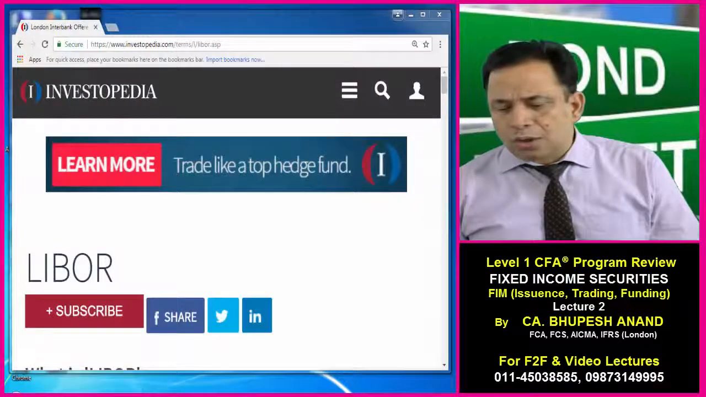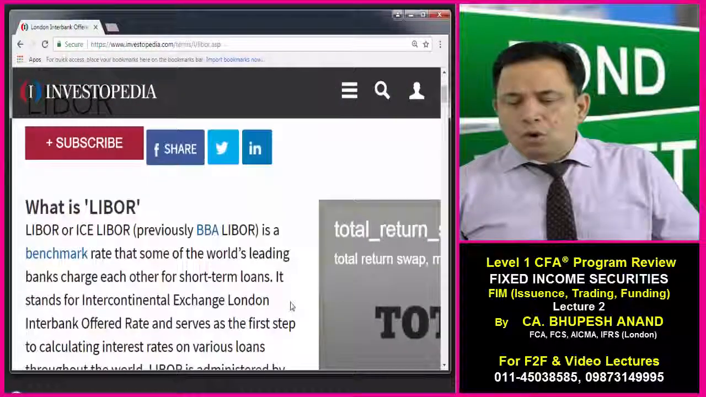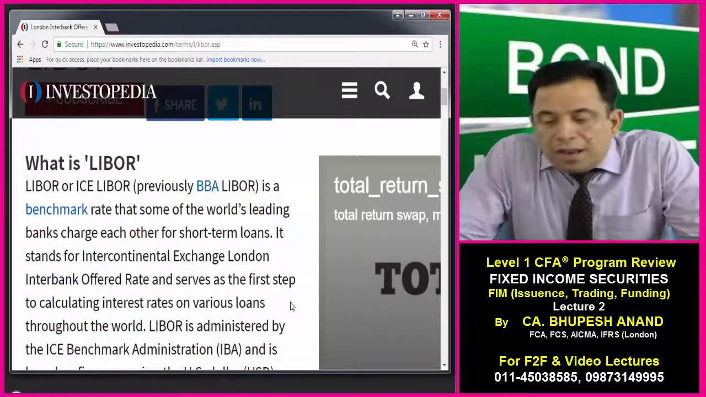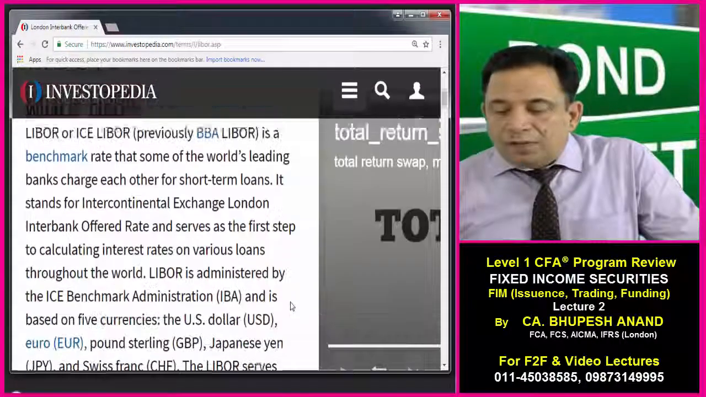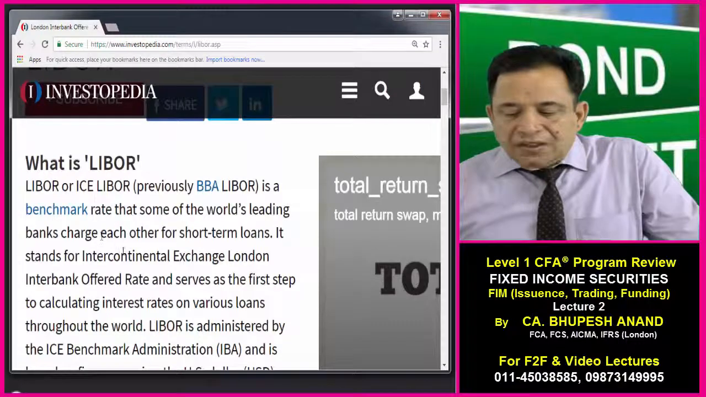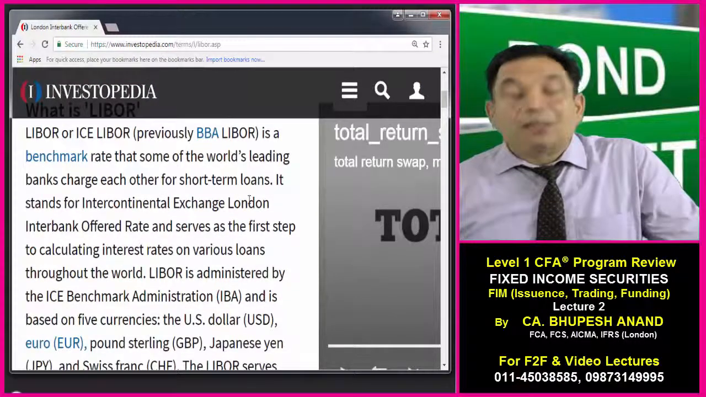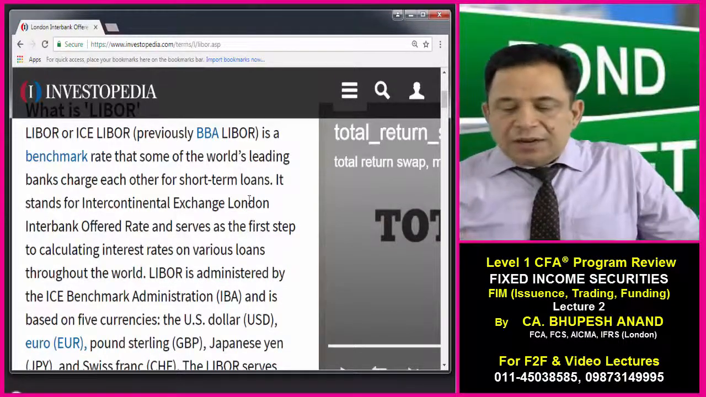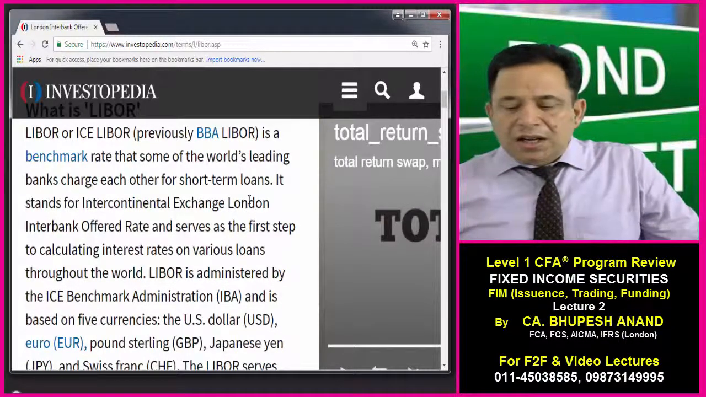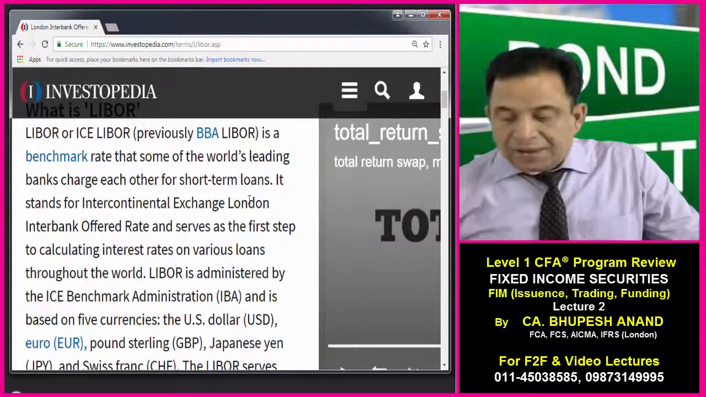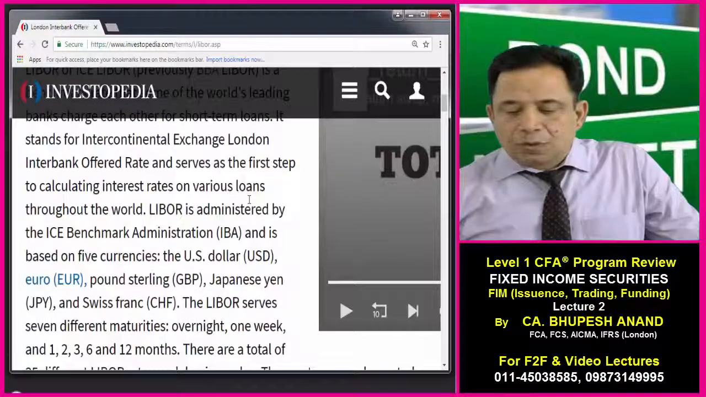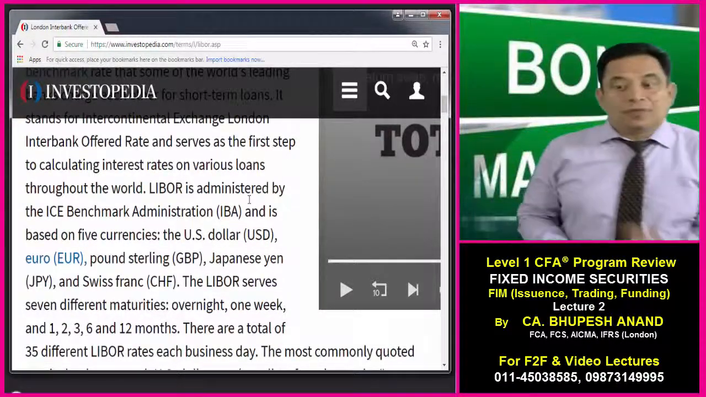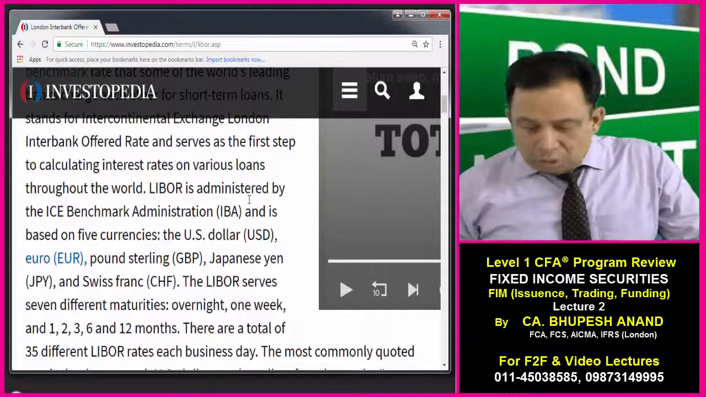So let's see in Google what is the meaning of LIBOR. LIBOR, or ICE LIBOR, previously BBA LIBOR, is a benchmark rate that some of the world's leading banks charge each other for short-term loans. It means when a bank gives a loan to another bank. It stands for Intercontinental Exchange London Interbank Offered Rate, and serves as the first step to calculate interest rates on various loans. It means it is the first step in various loans throughout the world.